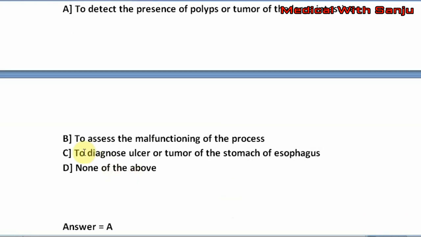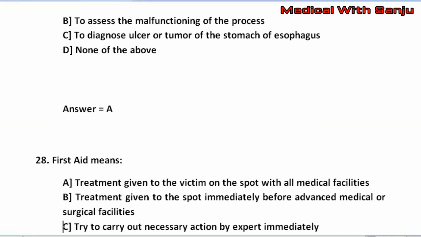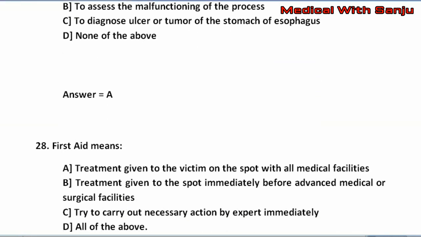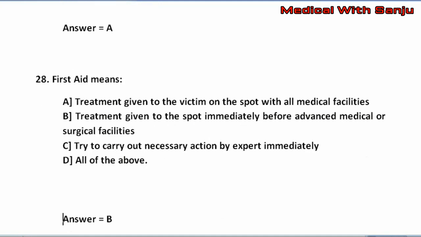Now question number 28. First aid means option A. Treatment given to the victim on the spot with all medical facilities. Option B. Treatment given to the spot immediately before advanced medical or surgical facilities. Option C. Try to carry out necessary action by expert immediately. Option D. All of the above. The right answer is B, that is treatment given to the spot immediately before advanced medical or surgical facilities.